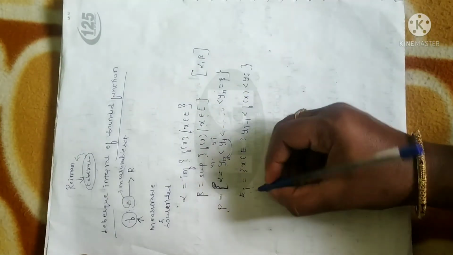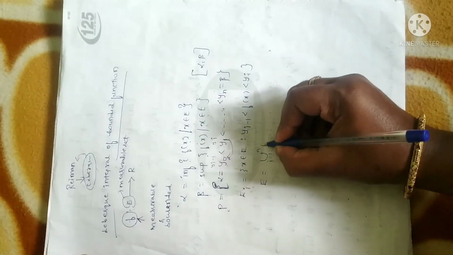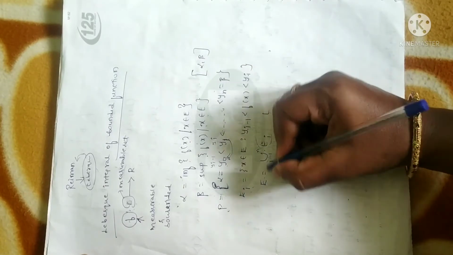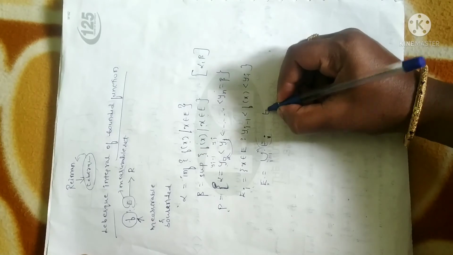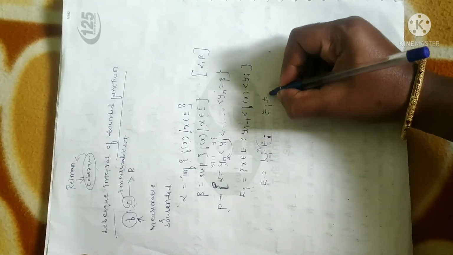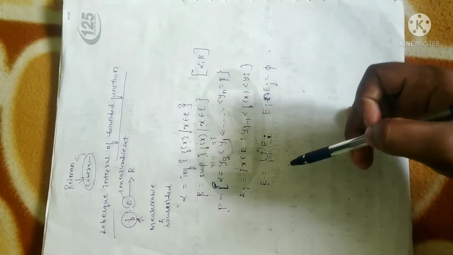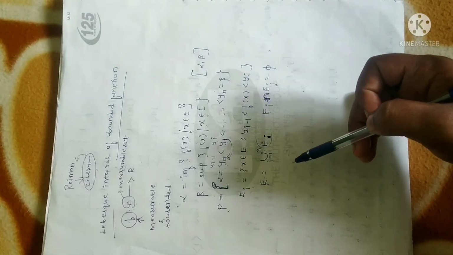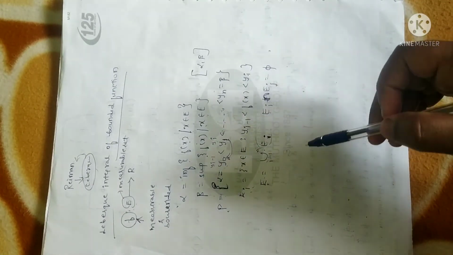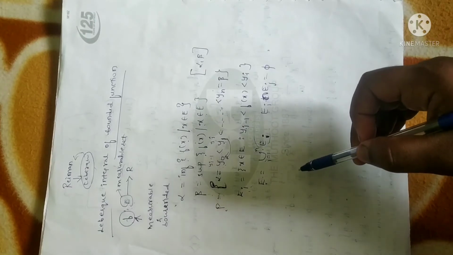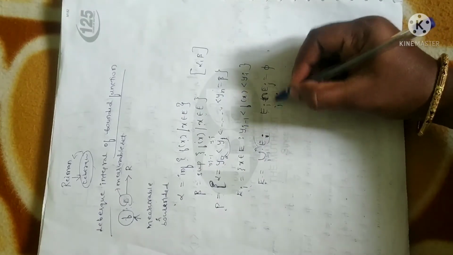Clear? Now it is obvious we can express E as a countable union of all the Ei's, which are measurable sets, and moreover all the Ei's will be disjoint. Disjoint in the sense that the intersection will be equal to the null set. As I already told you, whenever you express a measurable set as a countable union of measurable sets, those sets will be disjoint, in the sense their intersection will be equal to the null set. So definitely i will not be equal to j, because they are different.